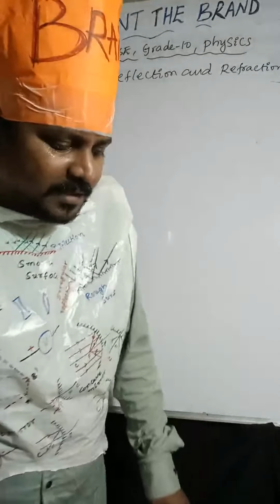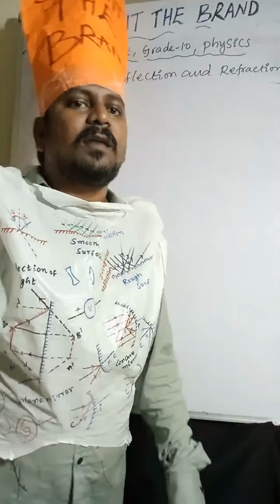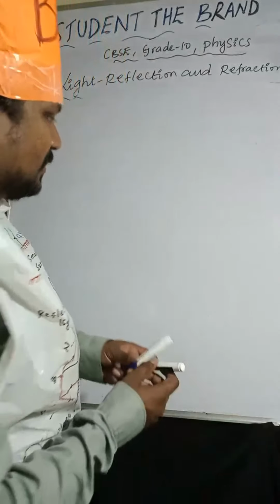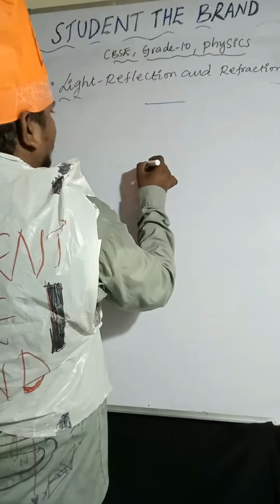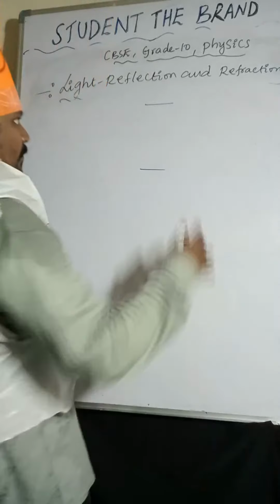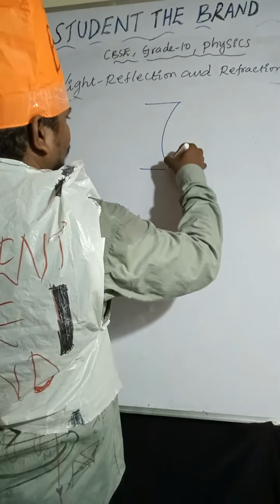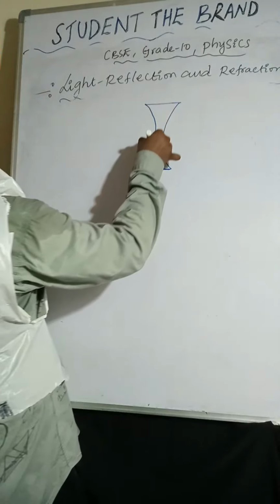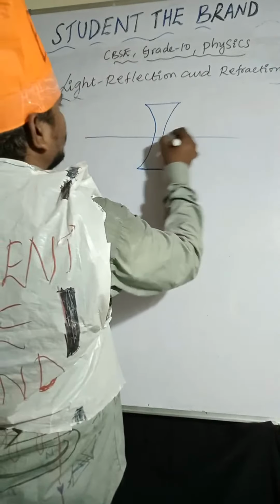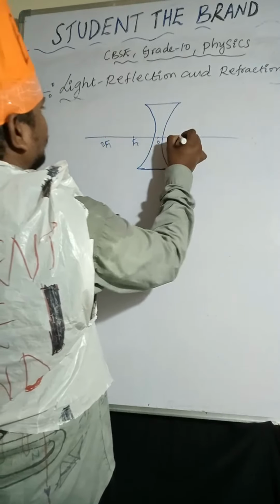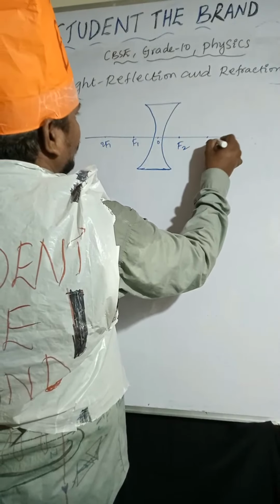In concave lens, only two image formations are there. So observe carefully. So I am taking like this. So optic center, F1, 2F1, F2, 2F2.